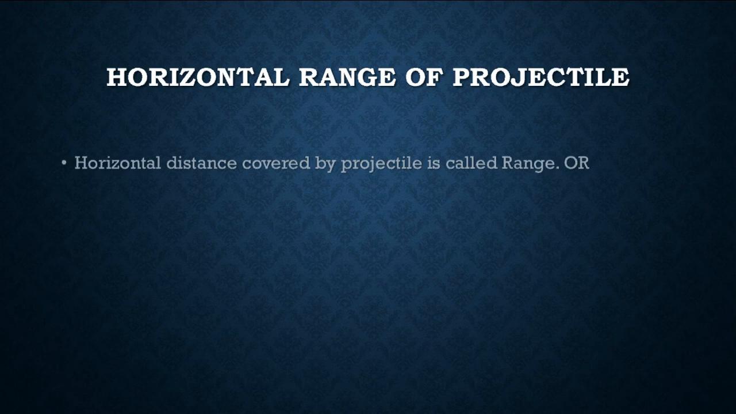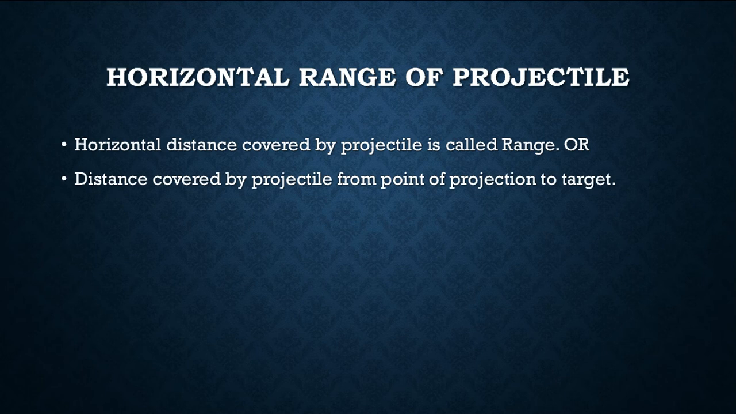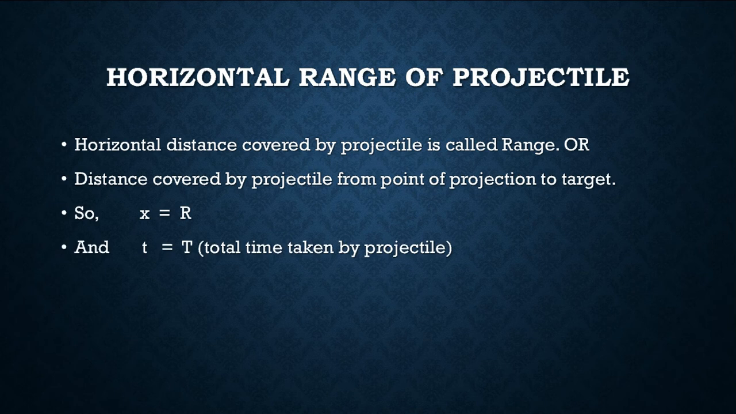Horizontal range of the projectile. I told you before, dear students, that the horizontal distance covered by the projectile, from the point of projection to the target, is called range. So x is equal to R. X shows the horizontal distance, and range is also a horizontal distance, so x is equal to R. Mathematically, this is it.